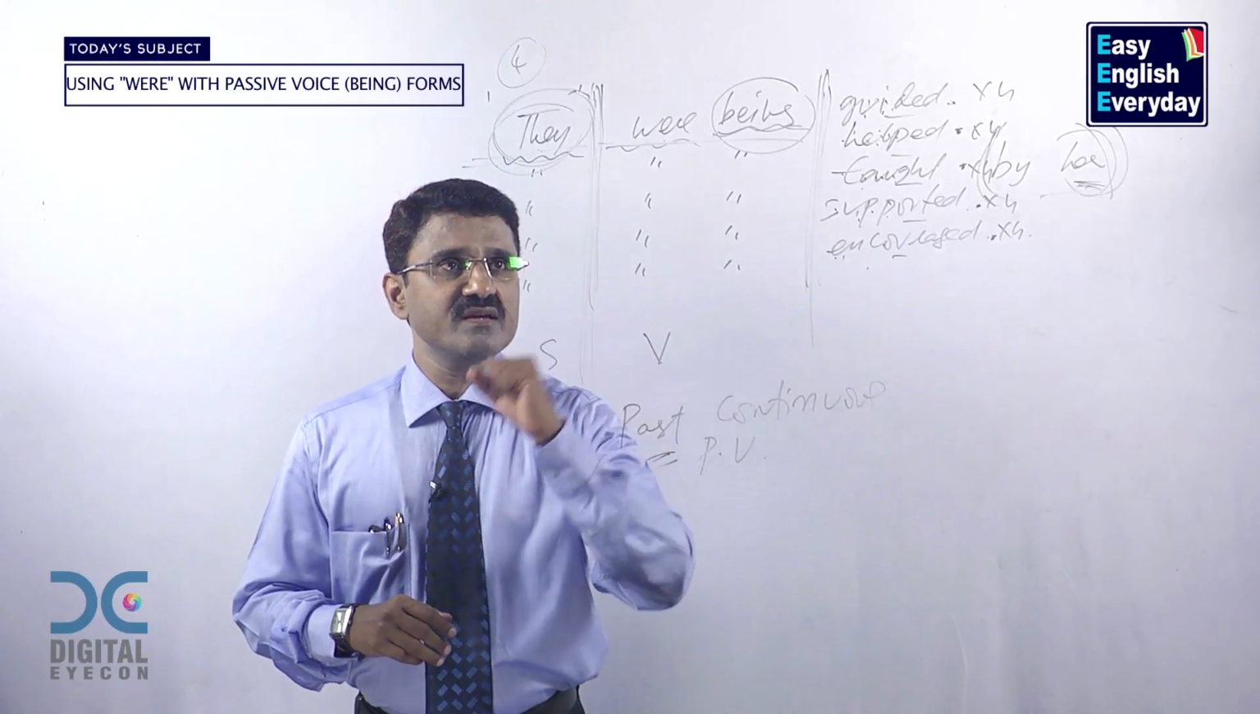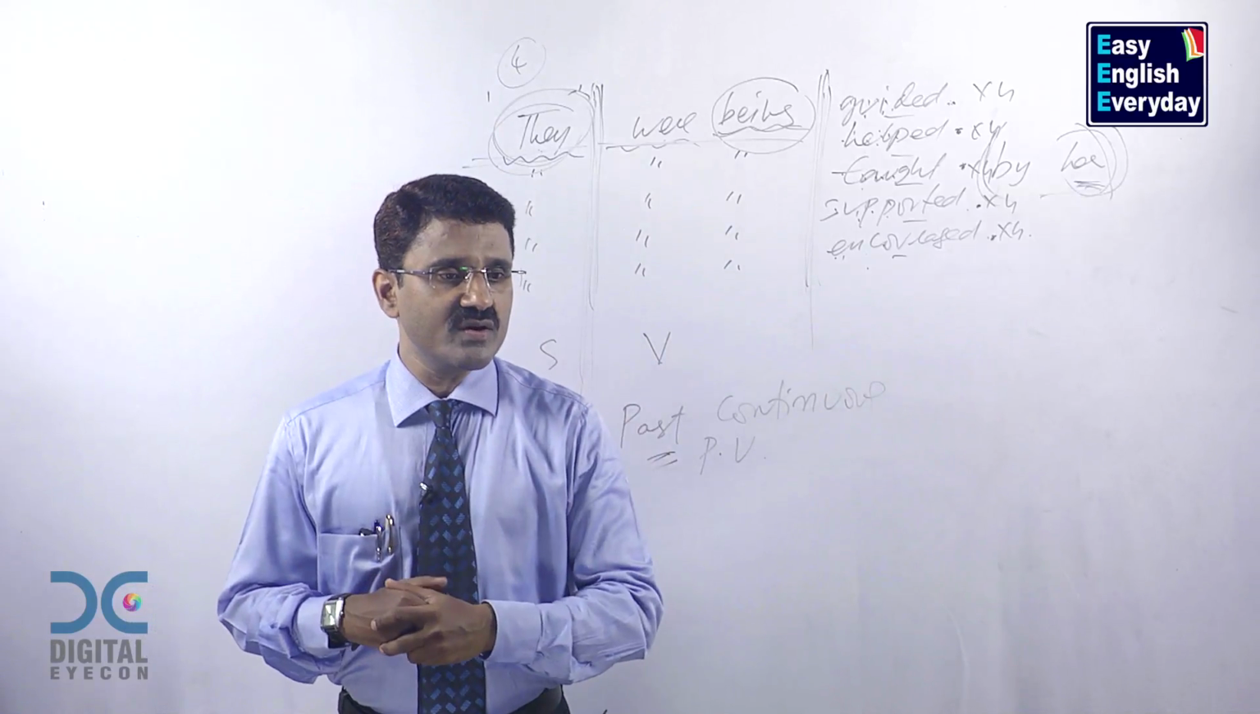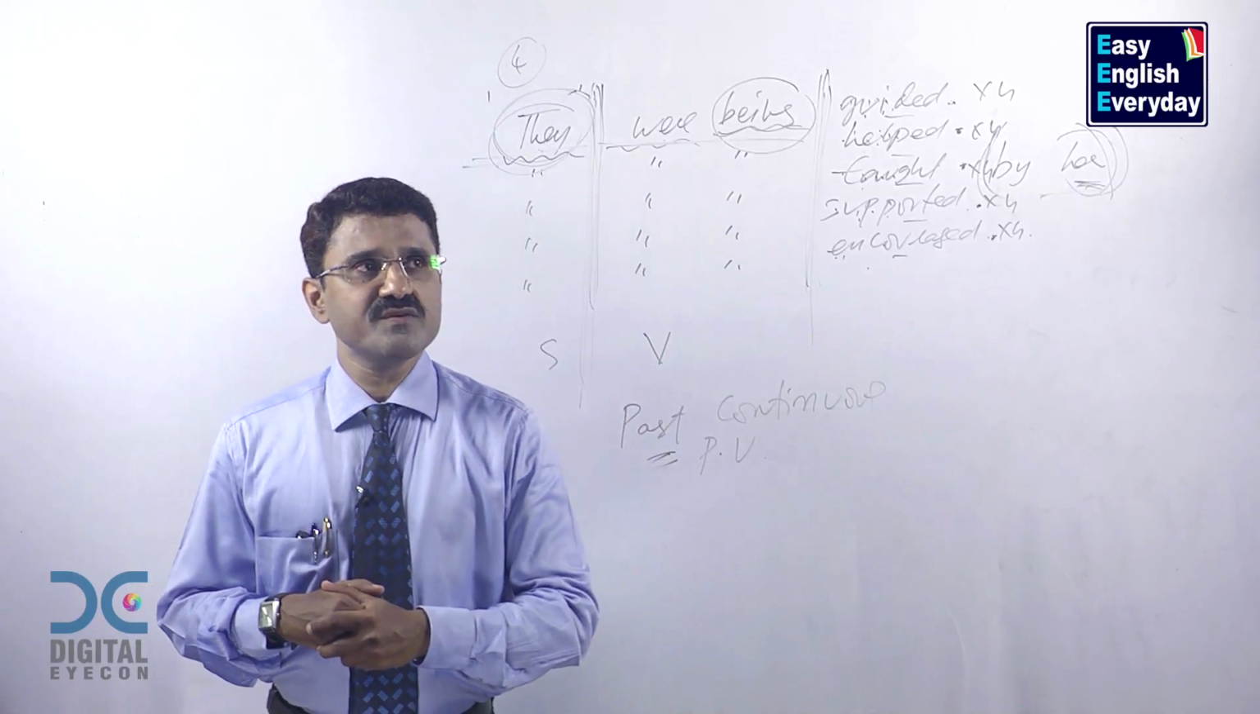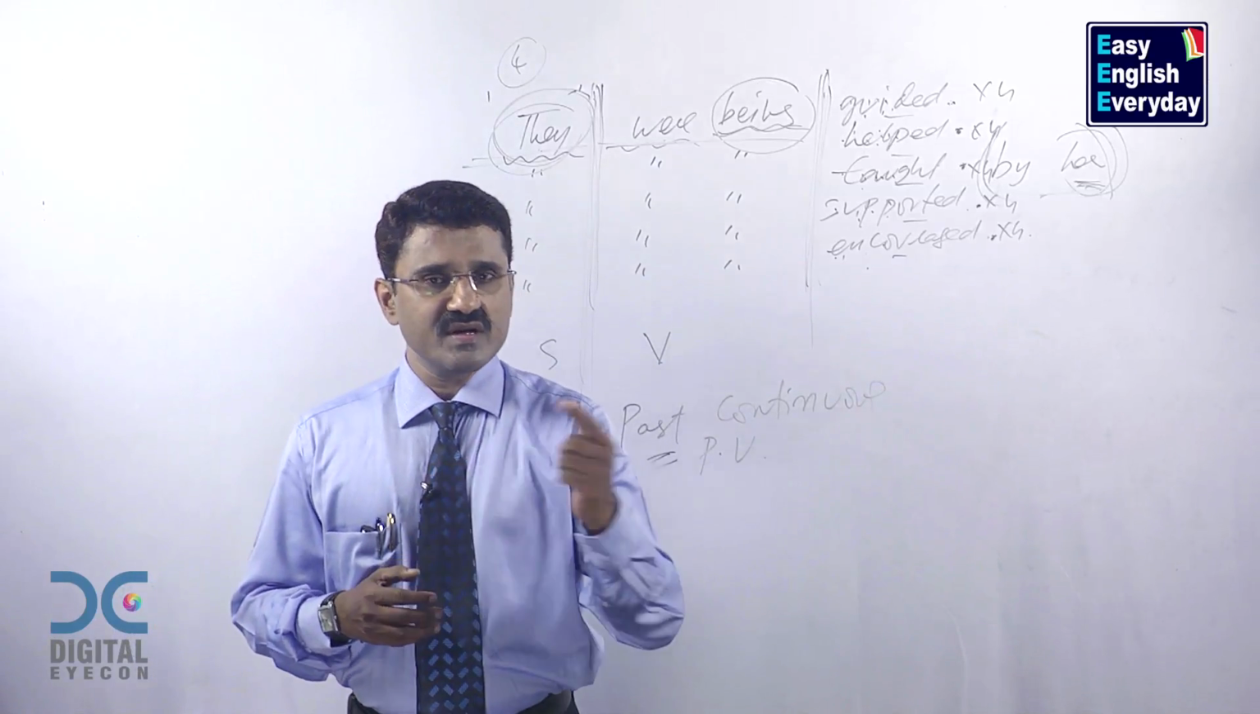So this is the next use of verb in the English language called past continuous passive voice. Now let us discuss the last use of verb after this.